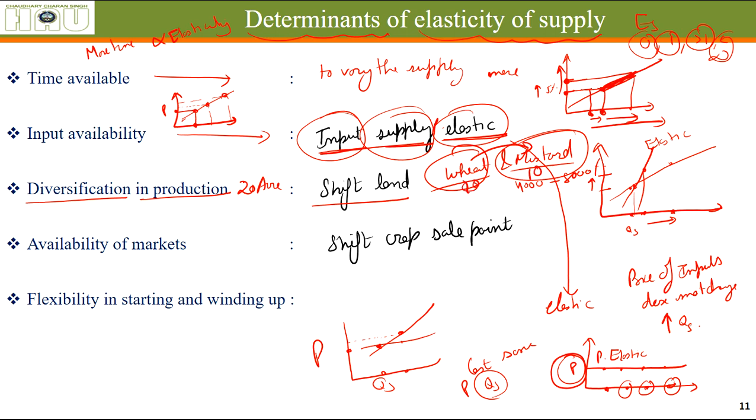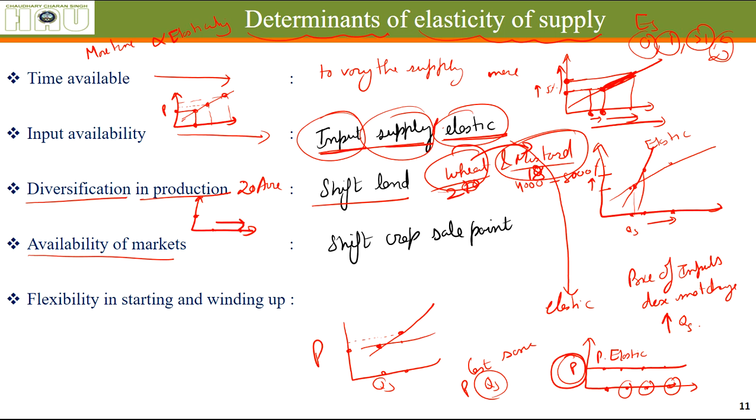Now let's say we cultivate just 2 acres for our home and the rest, 18 acres, for mustard. So if we are able to shift, there is diversification in production, we will be able to shift land from wheat to mustard and our supply will increase. Okay, this makes our supply more elastic.